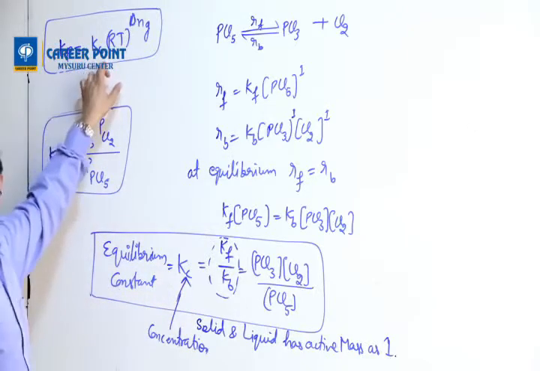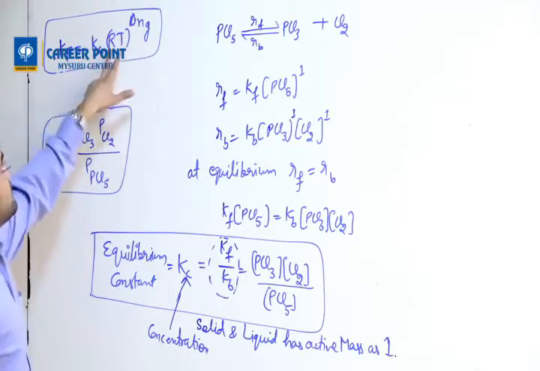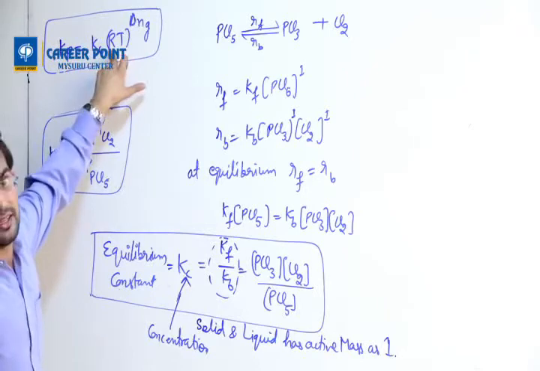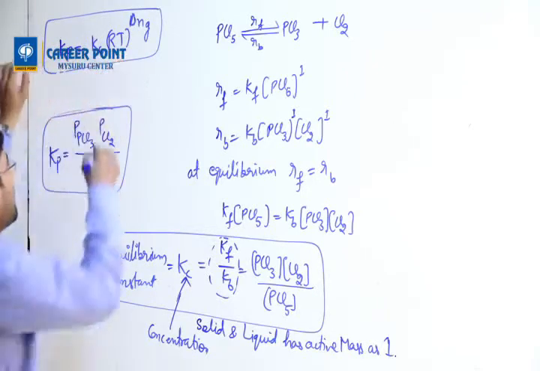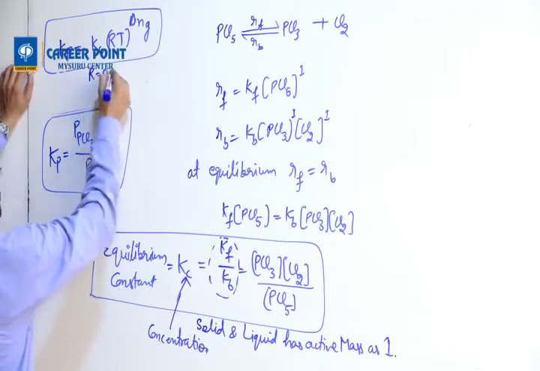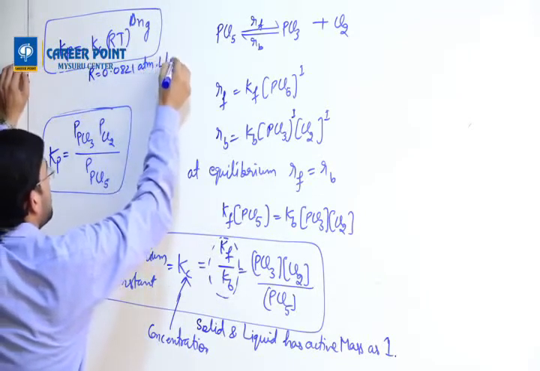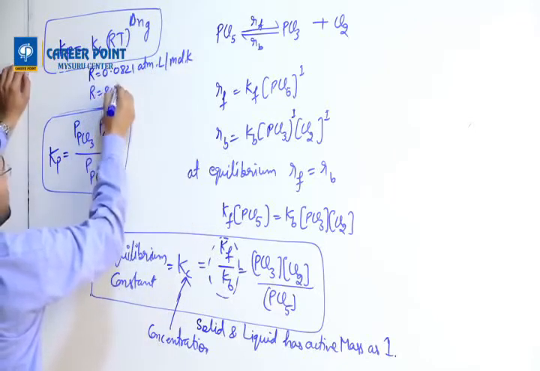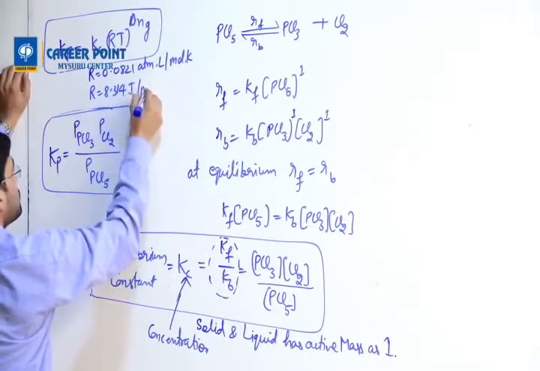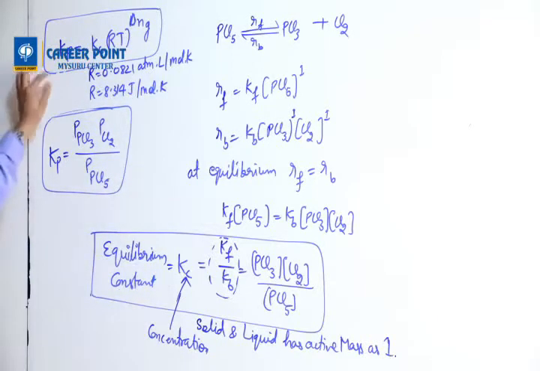Now what is R? R is the gas constant, 0.0821 atm liter per mole per Kelvin, or R could be 8.314 joules per mole per Kelvin. These are the values of R.